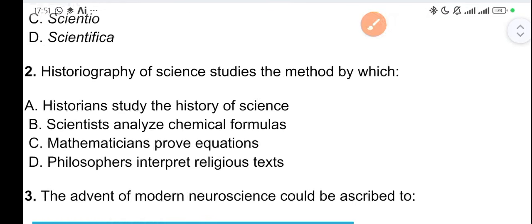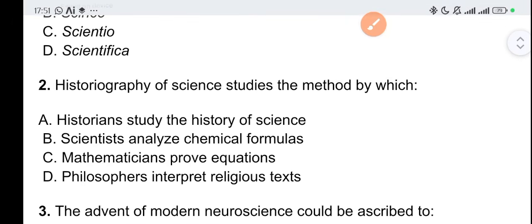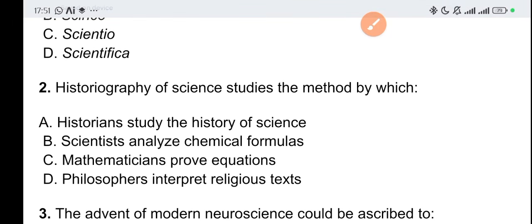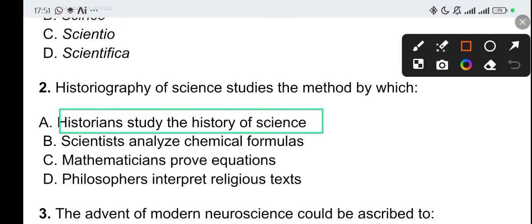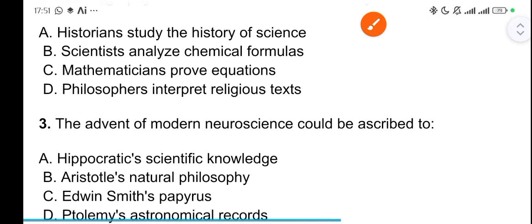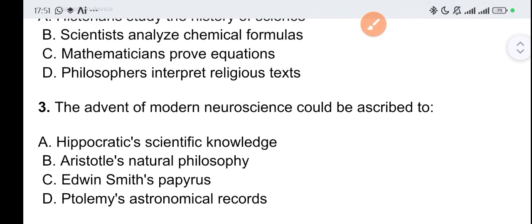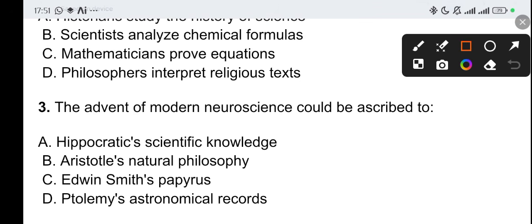Question 2. Historiography of science studies the method by which historians study the history of science. That's option A. Alright, so for the third question, we have: modern neuroscience could be ascribed to. The correct answer is Edwin Smith's papyrus. So when we talk about modern neuroscience, Edwin Smith's papyrus is what should come to mind.